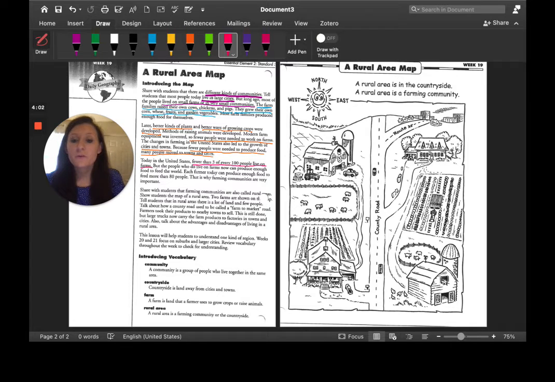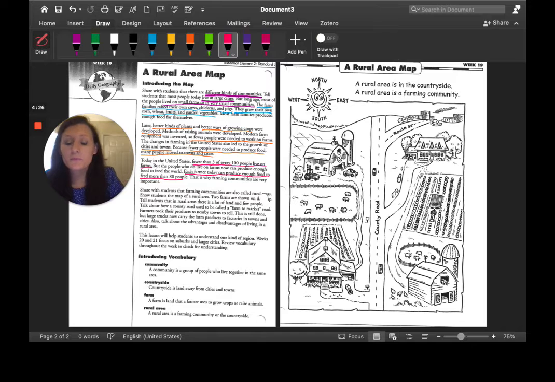Each farmer today can produce enough food to feed more than 80 people. That's a fair amount of people that each farmer can feed. This is why farming continues to be a very important part of our communities and our lives.